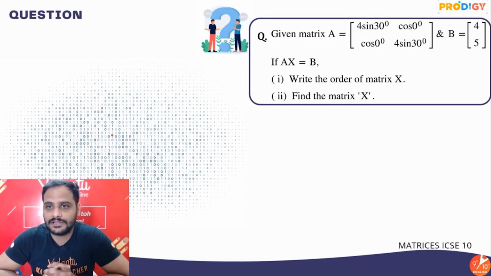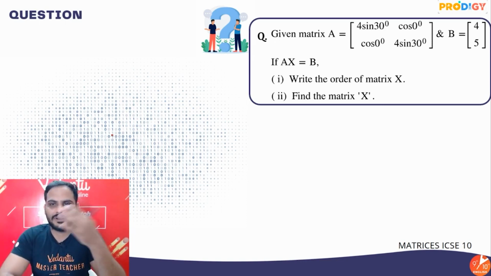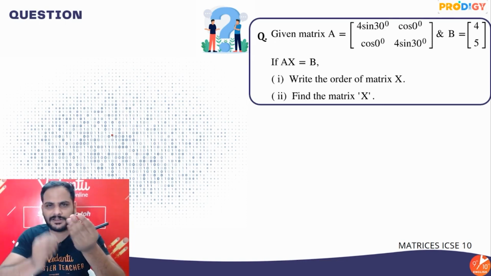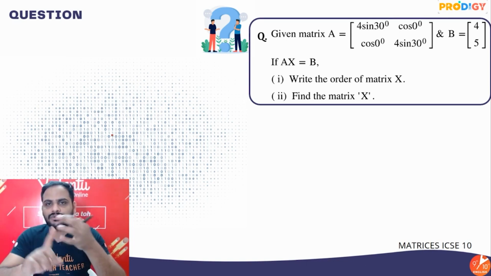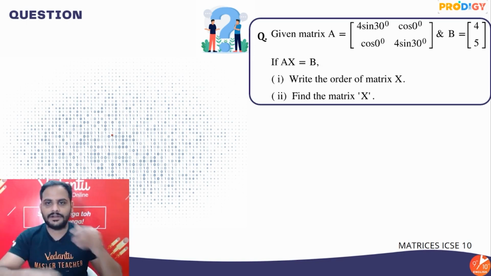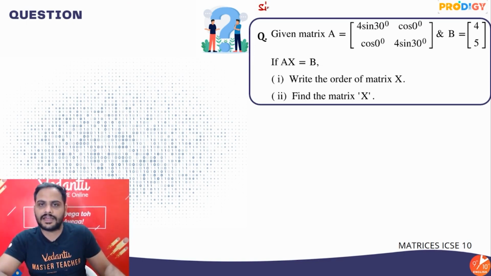This is a very good question. 4 sin 30, cos 0, and 4 sin 30. Now it may be possible that many of you are not aware about trigonometry, but I think you have read trigonometry in grade 9th only, right? So simple values we know. Sin 30 is 1 by 2, cos 0 is 1. So this matrix, we know sin 30 degree is equal to 1 by 2 and cos 0 degree is equal to 1. So I can say this matrix A is nothing but 4 into 1 by 2 is 2, cos 0 is 1, cos 0 is 1, 4 into sin 30 is 2. This is your matrix A.